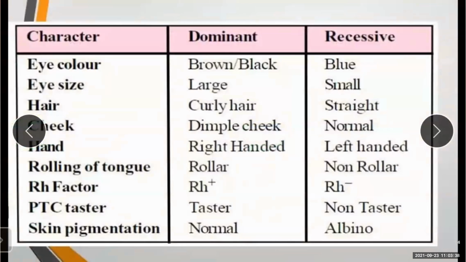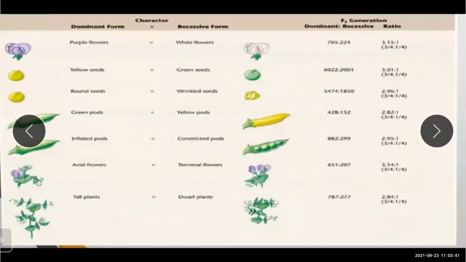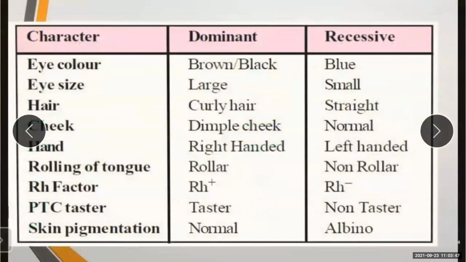Now, in the previous slide, we have seen all these dominant and recessive forms in the example of plants. But how is this seen in human beings? See, these are the characters. Eye color: in dominant, we can see brown or black; recessive, blue eyes. Eye size: in dominant, it is large, but in recessive, it is small. What about the hair? In dominant, it is curly hair, but in recessive, it is straight. How is the cheek? In dominant, it is a dimple cheek. In recessive, it is normal.